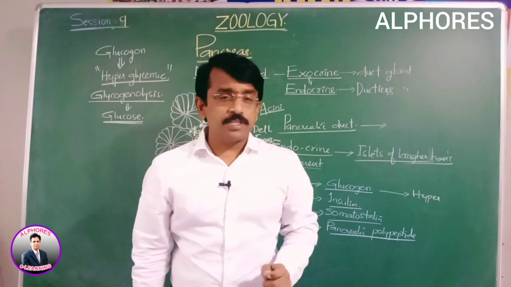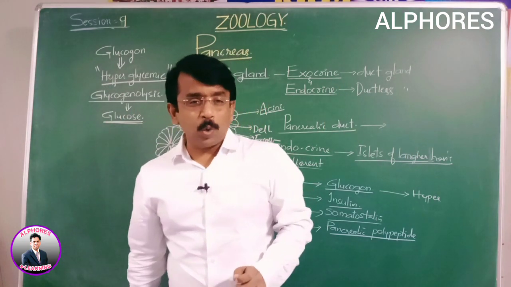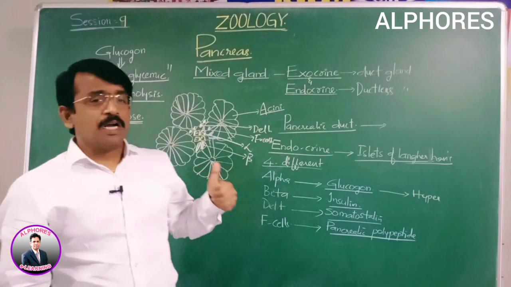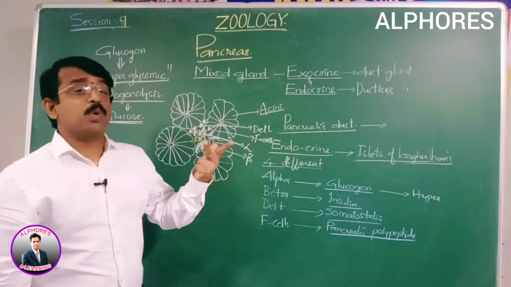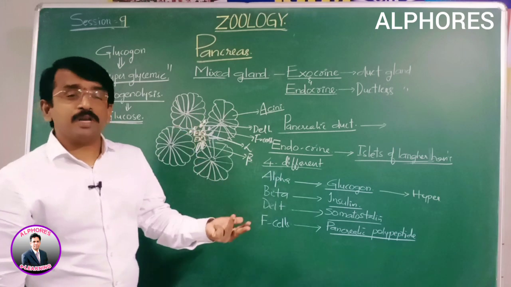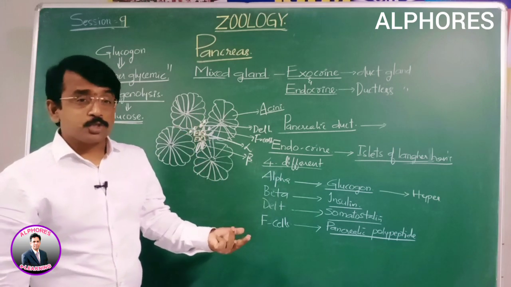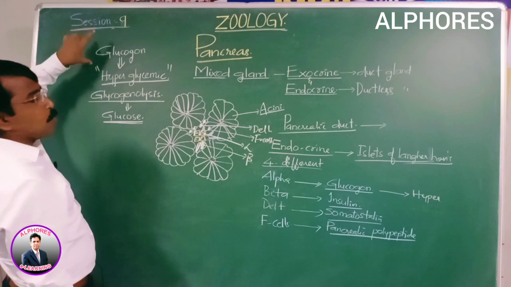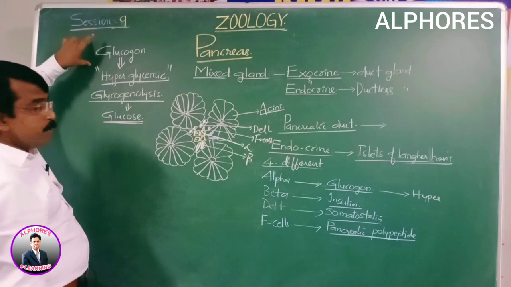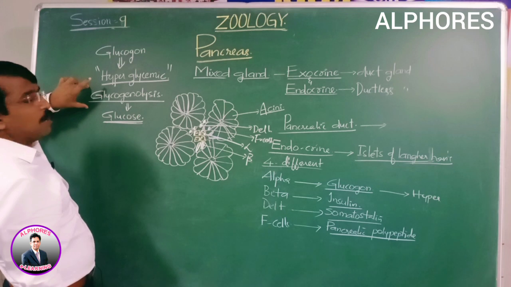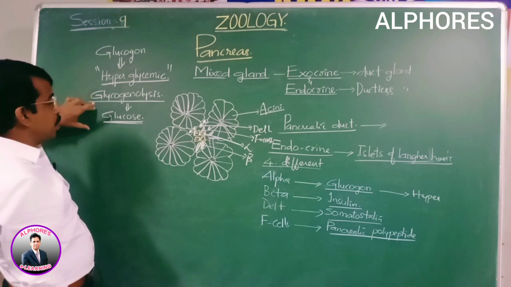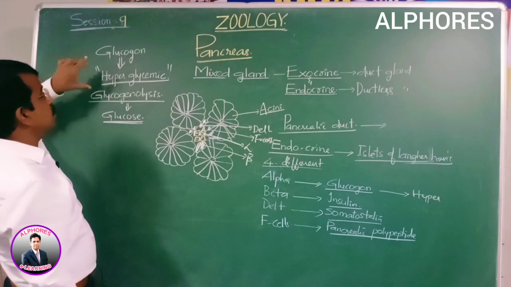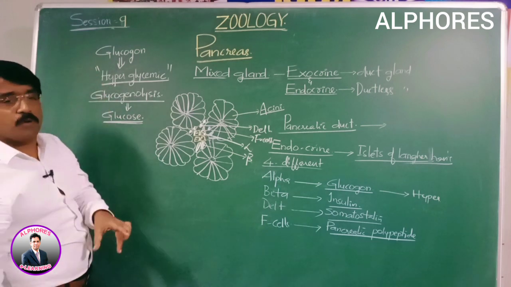We have discussed the liver's functional roles: glycogenolysis, glycogenesis, gluconeogenesis, lipogenesis. So glucagon in the liver exhibits glycogenolysis, where glycogen breaks down into glucose. This is how it increases the glucose level. So it is the hyperglycemic hormone.